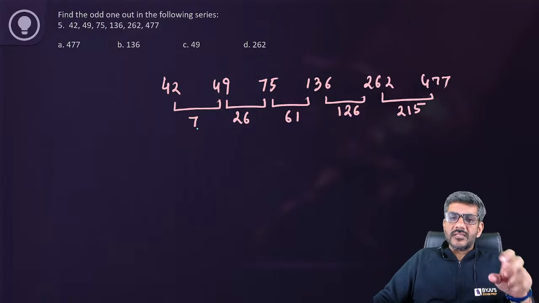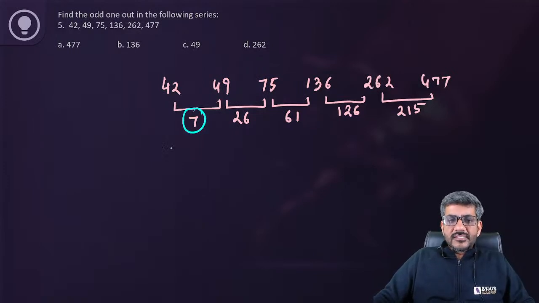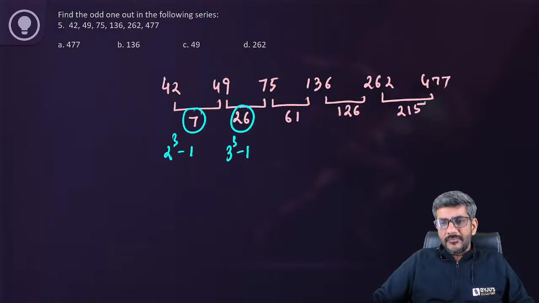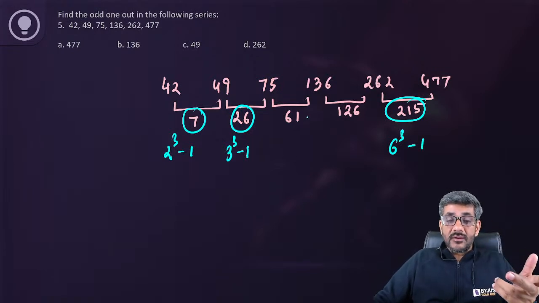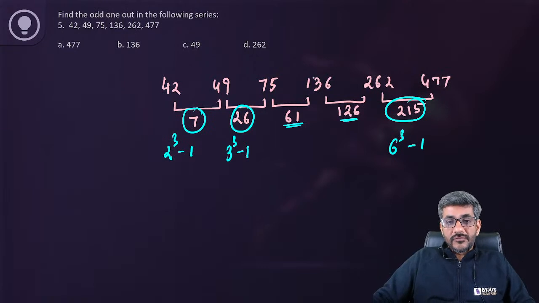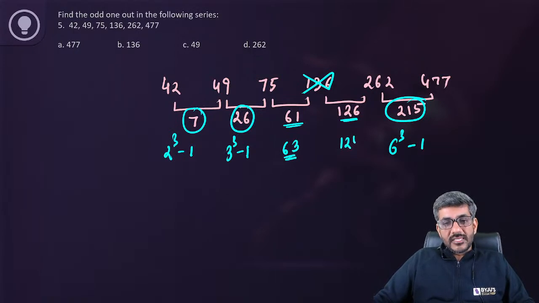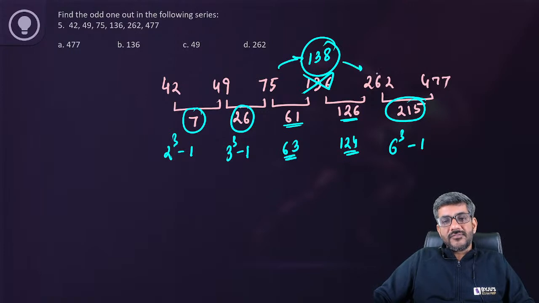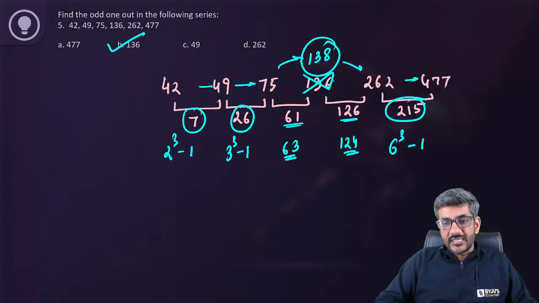It means that when you practice, some numbers start to become visible to you. Like 7 is 2 cube 8 minus 1, 26 is 3 cube 27 minus 1, 215 is 6 cube 216 minus 1. And as I said, two numbers go wrong, so of course these two must be because of this 136. The difference here should have been 4 cube minus 1, which is 63, and the difference here should have been 5 cube minus 1, that is 124. So 75 plus 63, the number here should have been 138. In that case, this would have satisfied the complete series. So this is the number which is the odd one out. 136 is the right answer for us.